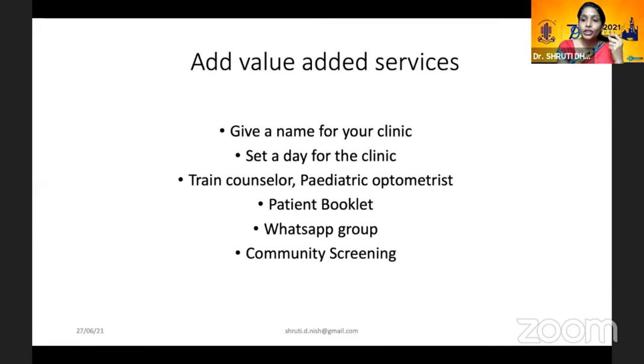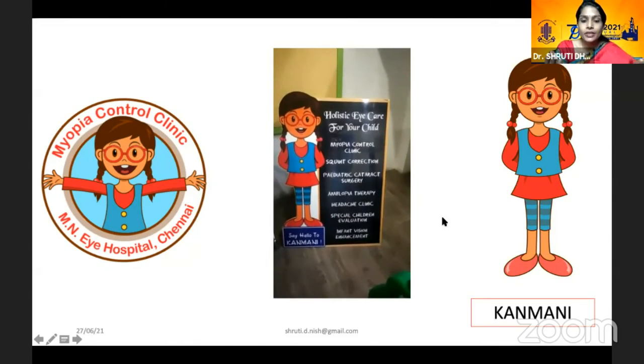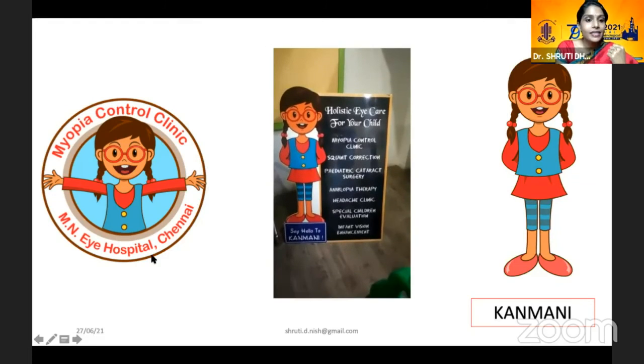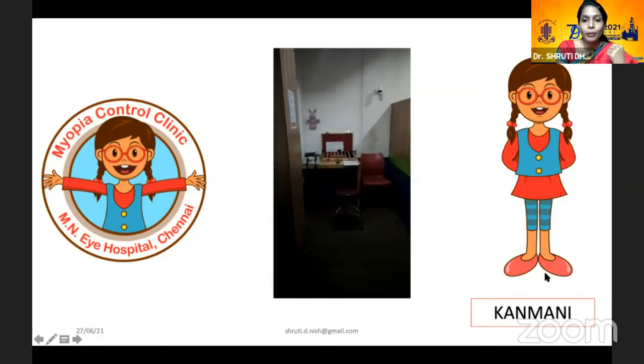And of course, we should always go one step further to do community screening as well. Welcome to the myopia control. This is my enthusiastic optometrist who's introducing the team, the department. And this is the logo that we have created for the clinic, and she is my mascot. Kanmani is my mascot for myopia. Now we are going to see the refraction and the BV clinic of our hospital.